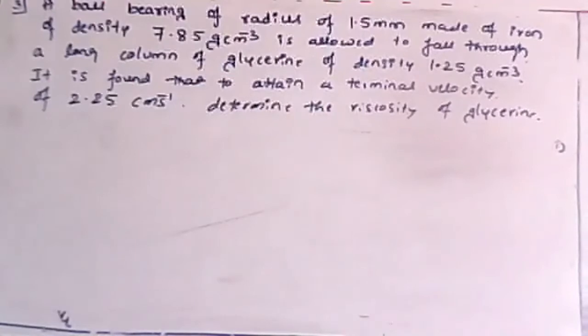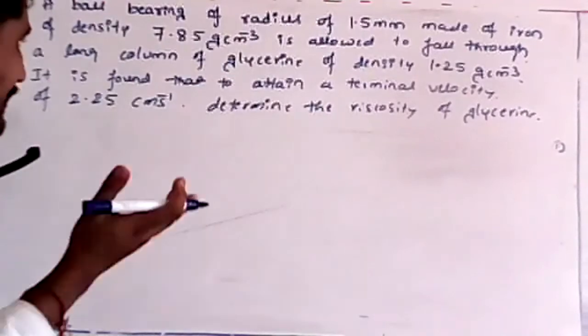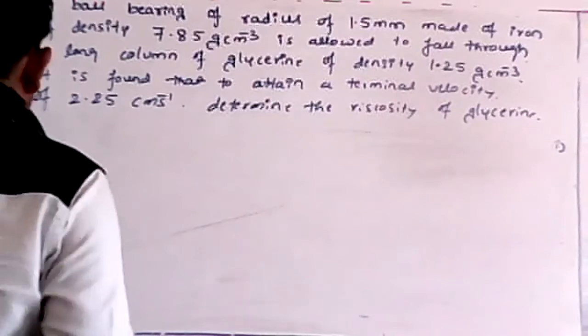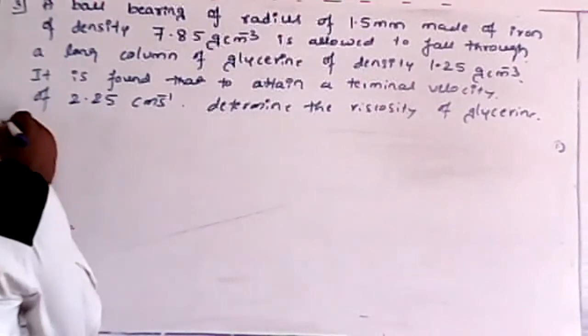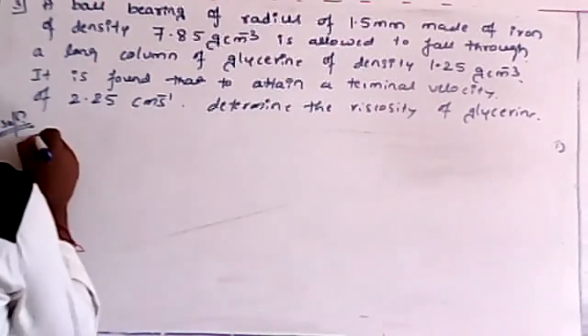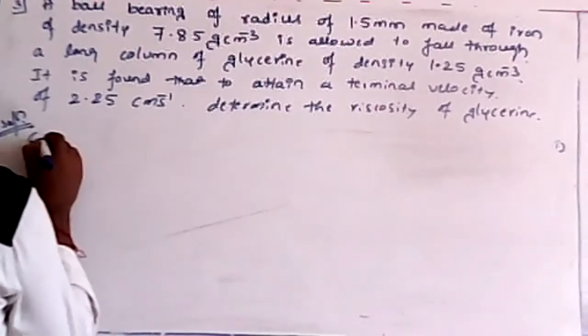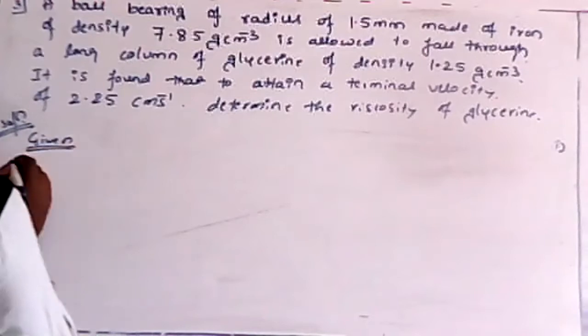Okay, so now can you calculate these types of problems, students? Can you just try to solve this? A ball bearing of radius is given. See here. So, solution: let me write the given quantities in the problem.